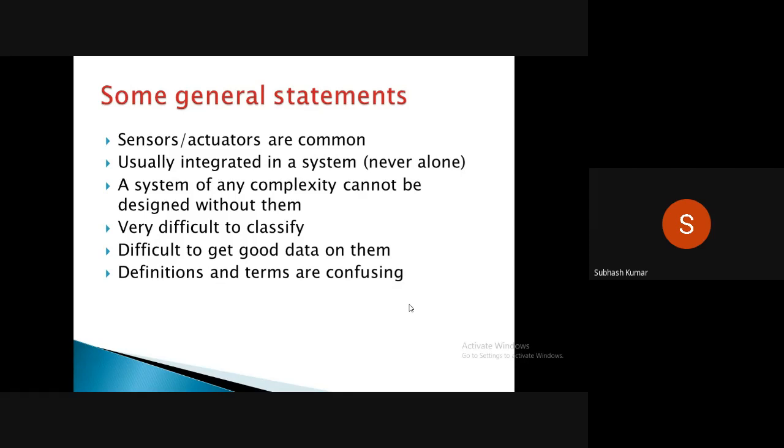Some general statements: sensors and actuators are common, usually integrated in a system. The purpose of sensors and actuators is the same. But they are integrated in a system, which means alone they don't work.